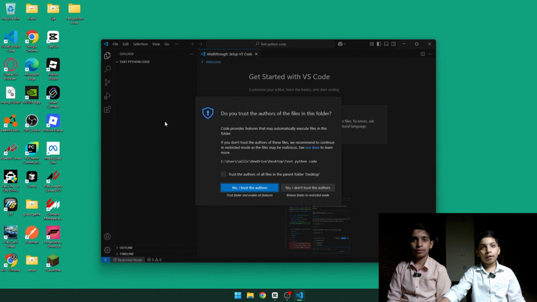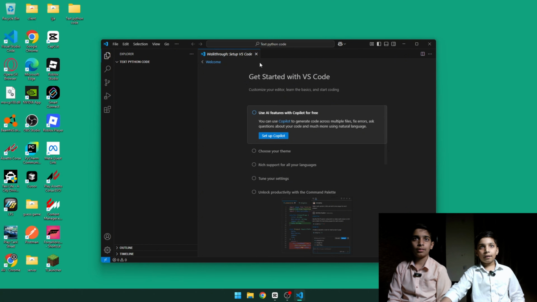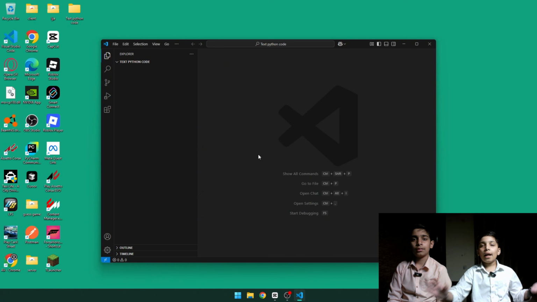Now we are in the folder. Click this checkbox and then click on yes. This is used to trust the authors of these files. Let's skip the walkthrough, and now there you go. Now you have Visual Studio Code and an environment you can code in. But how do we code? Now we need a file.